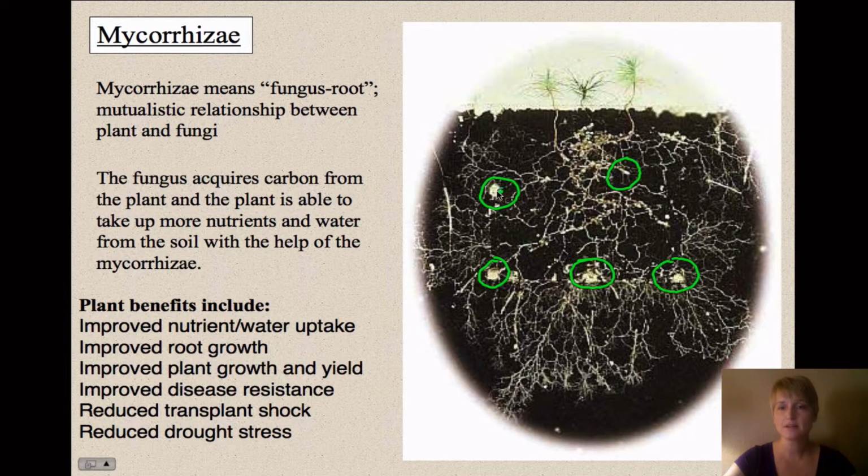And the fungus acquires carbon from the plant. So this is helping both the fungus and the plant. And without these particular fungi, these plants would not grow as well. We find that they're more productive when this fungus is there and available.